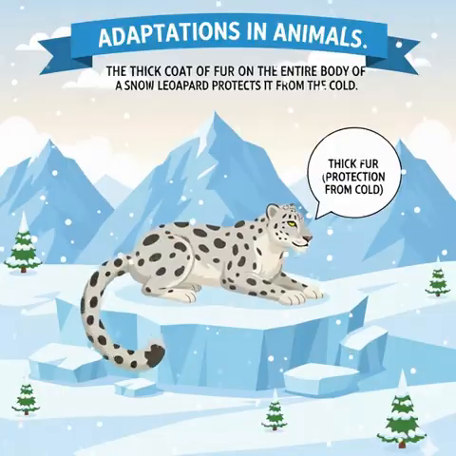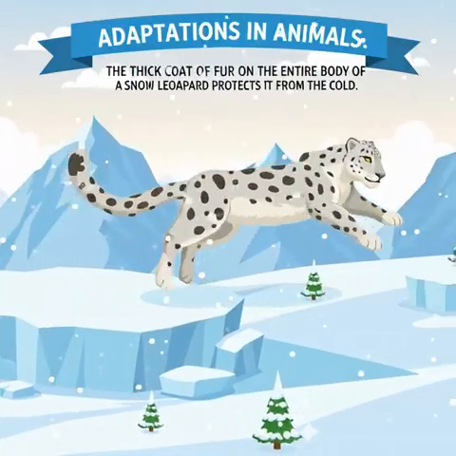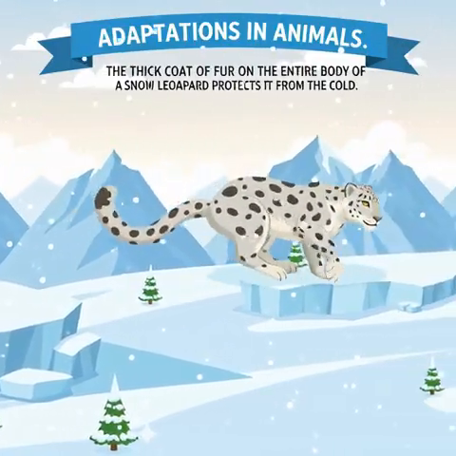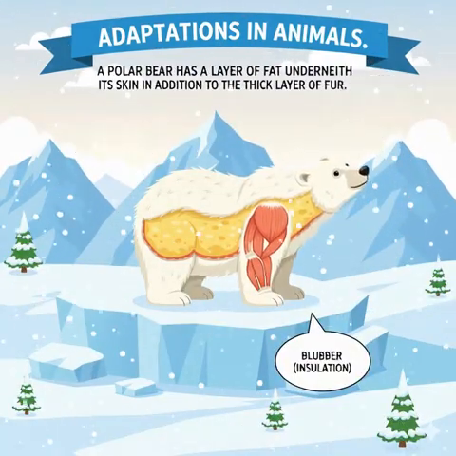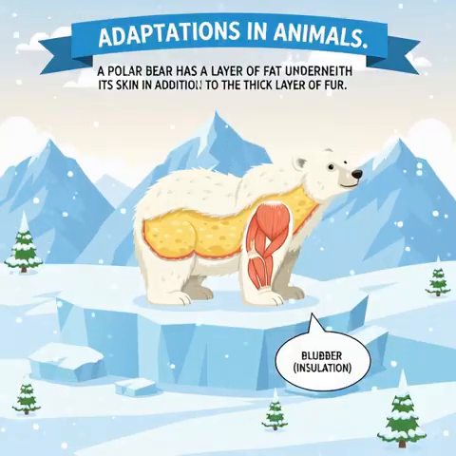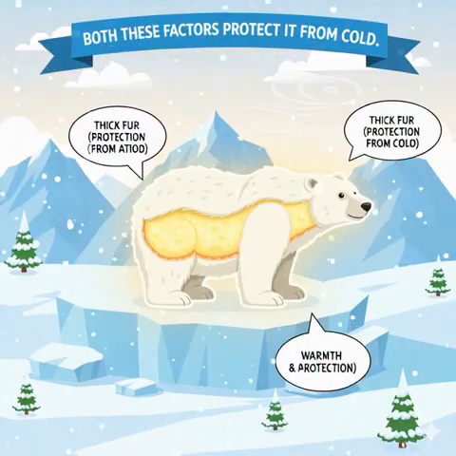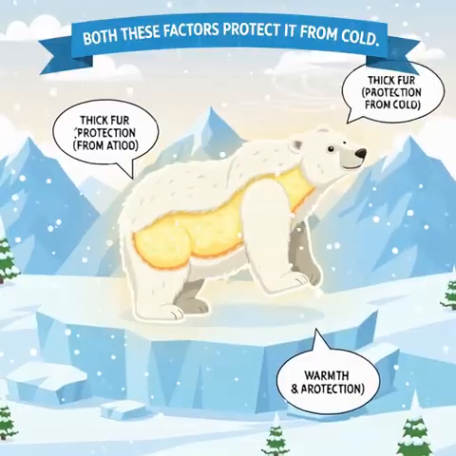The thick layer of fur on the entire body of a snow leopard protects it from the cold. A polar bear has a layer of fat underneath its skin in addition to the thick layer of fur. Both these factors protect it from cold.